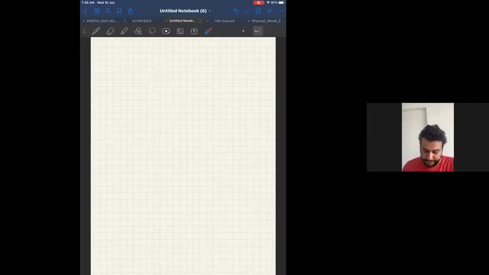Now, on the same page, page number 55, see the last point, point number 5. What is written? Direction of Earth's magnetic field is always from geographical south to geographical north. Make a note of this point also. Direction of Earth's magnetic field is from geographical south to geographical north. Make a note.